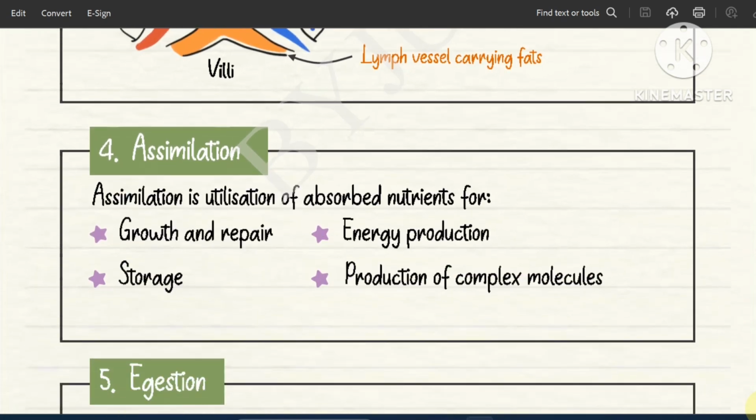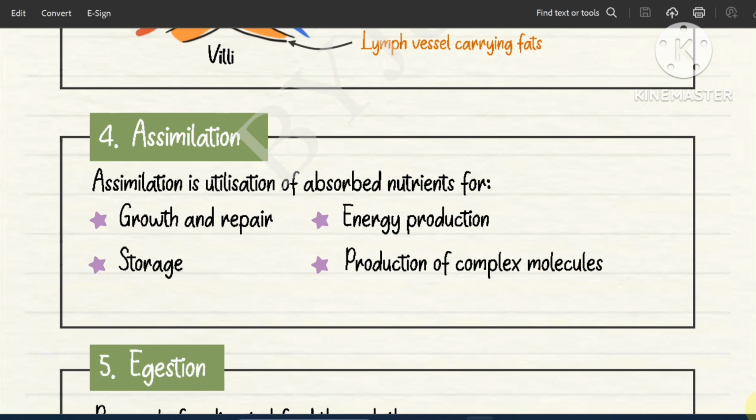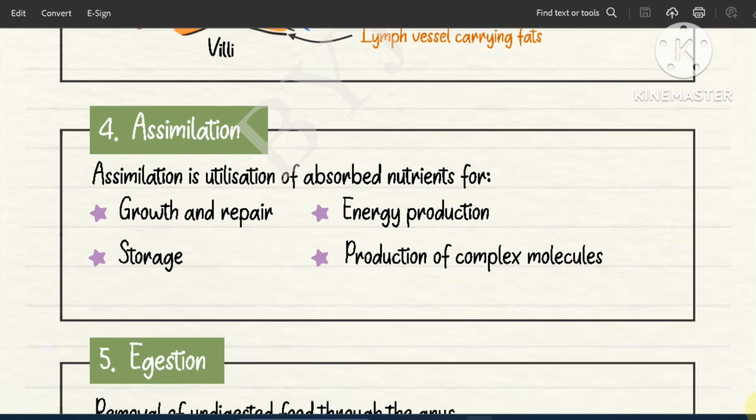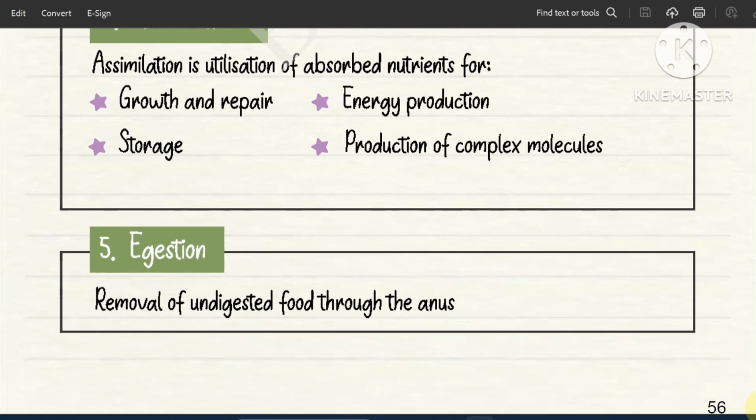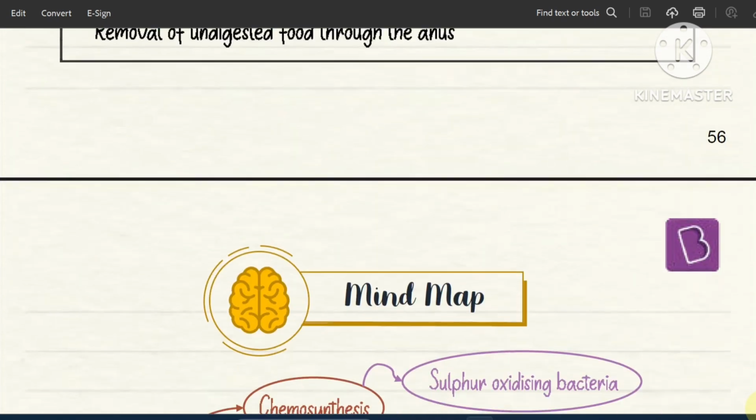Assimilation. So what is assimilation? Assimilation is utilization of absorbed nutrients for growth and repair, energy production, storage and production of complex molecules. Egestion: removal of undigested food through the anus.